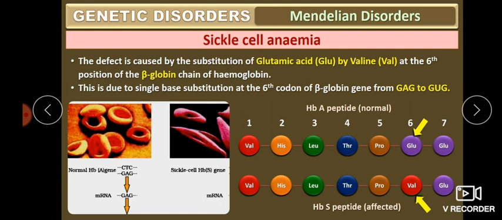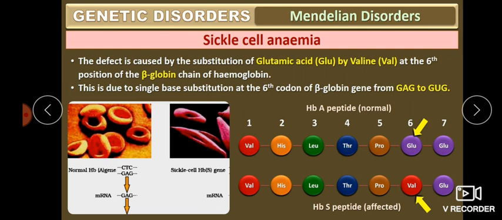Then what happened? This is a single base pair substitution mutation. A single base pair is changed, at the sixth codon of the beta globin gene. As I already discussed in the mutation class, each amino acid is coded by a 3 nucleotide sequence, that is the codon.